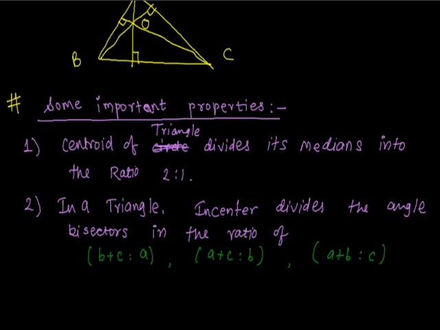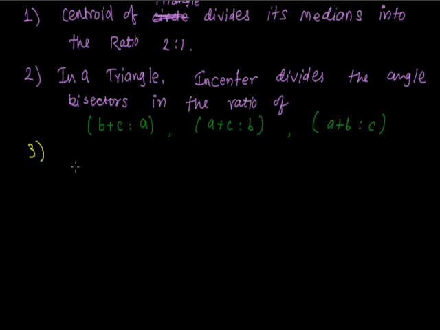The next property is a very important one: how the orthocenter, centroid and circumcenter are related to each other. In any triangle, the orthocenter O, centroid G and circumcenter C always lie on a line and divide each other in the ratio 2:1.